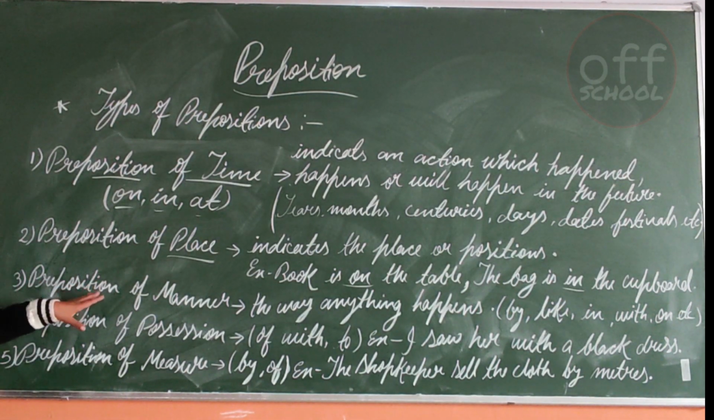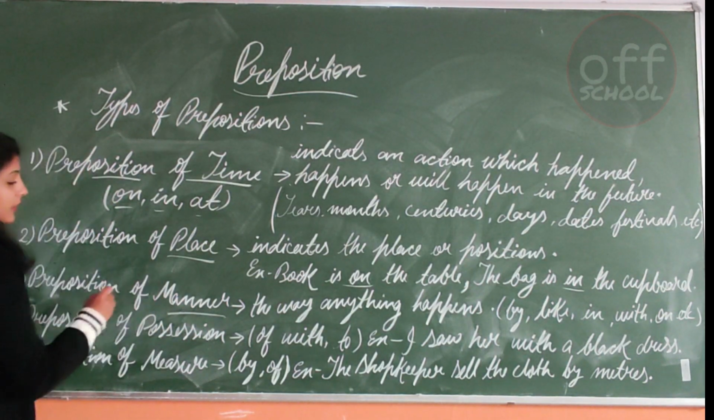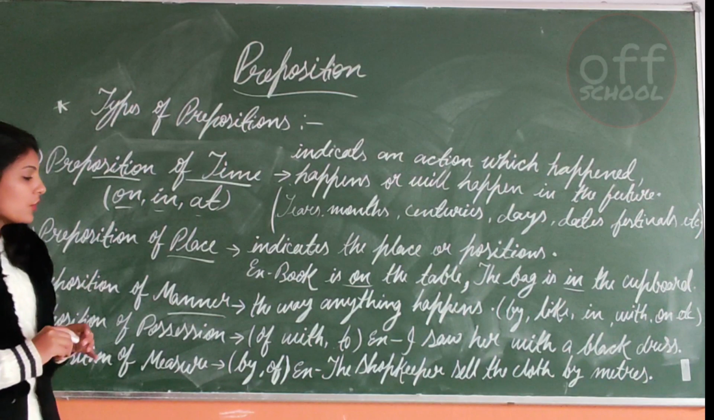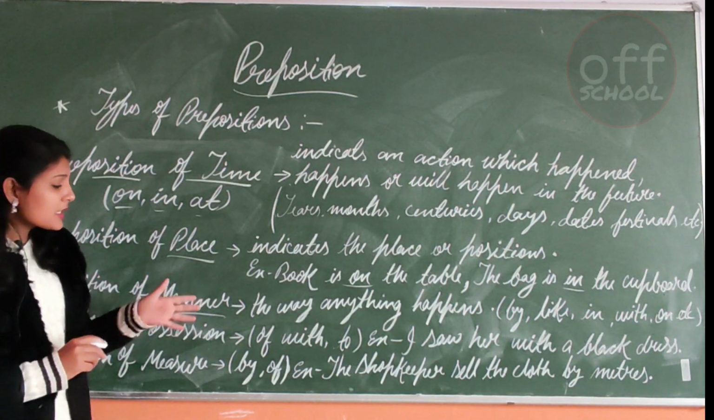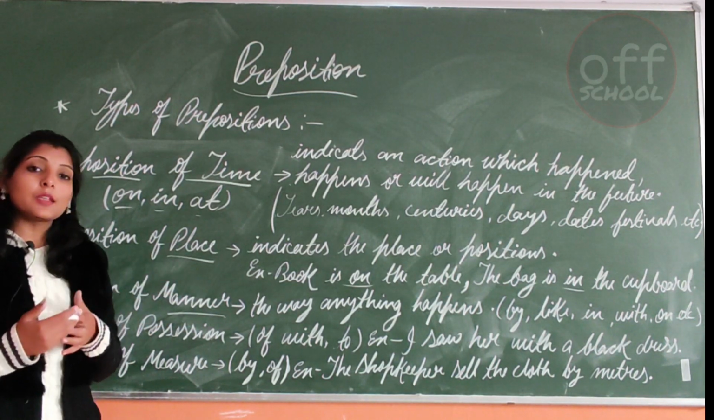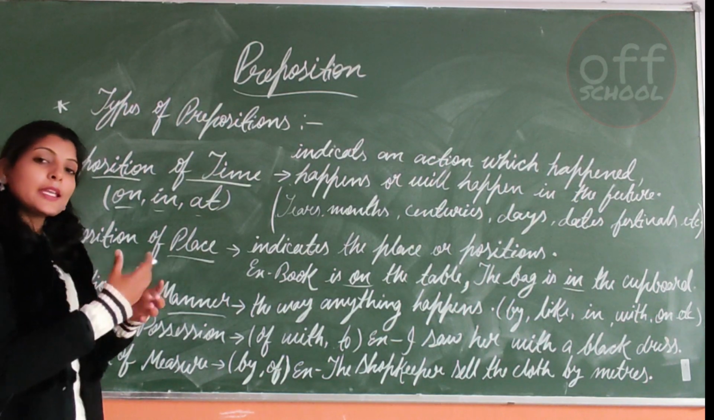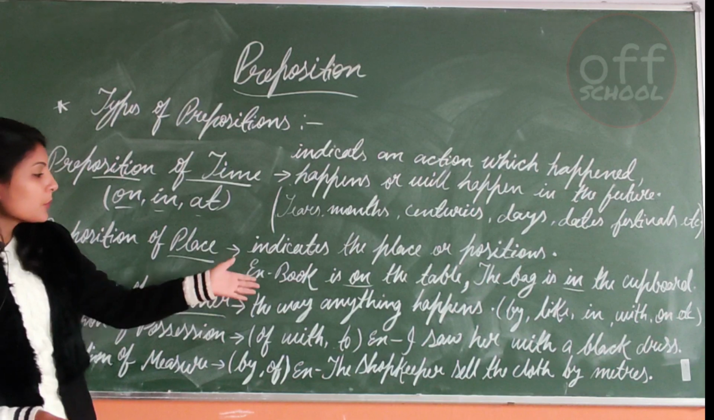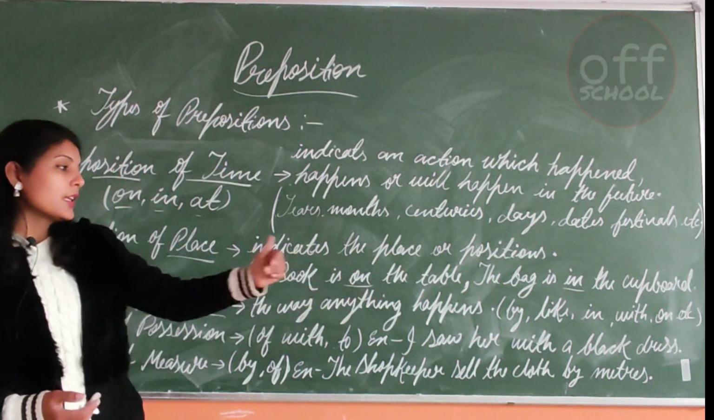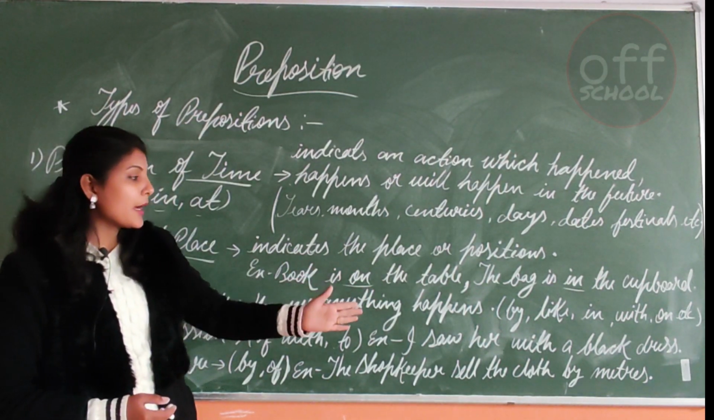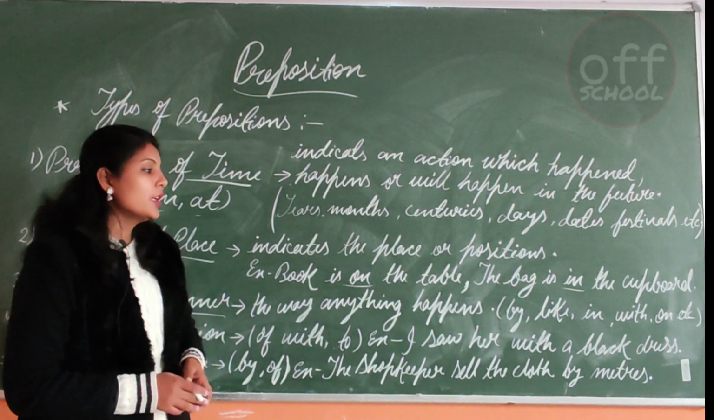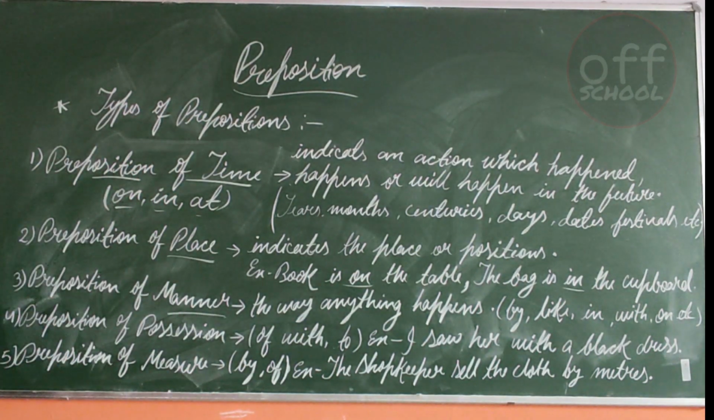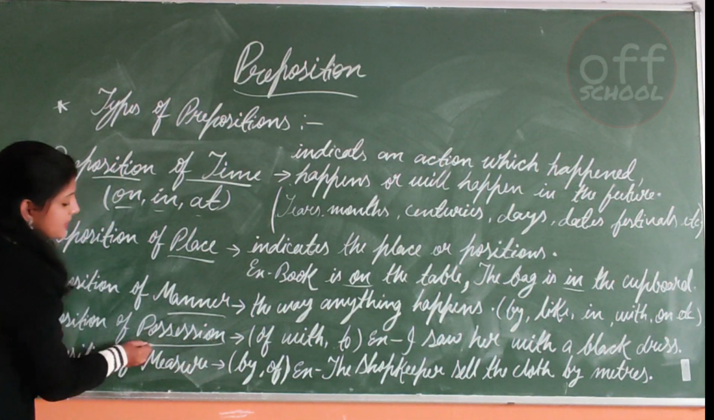Next one is preposition of manner. In this preposition we generally see how anything happens, in which manner the thing is happening, the way anything happens, and it includes words like by, like, in, with, on, etc.